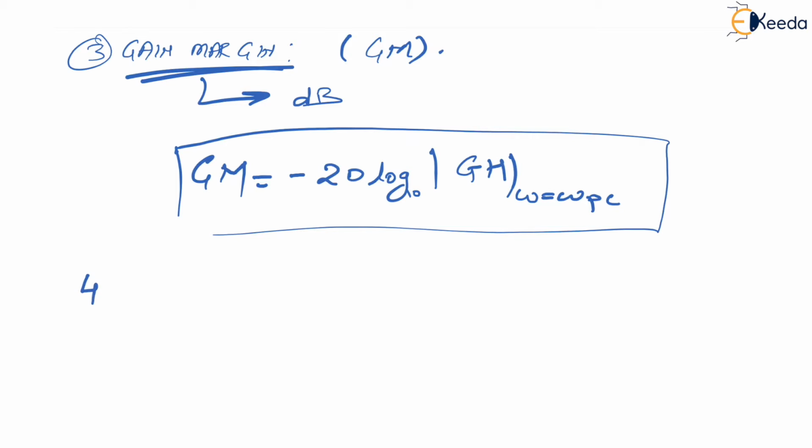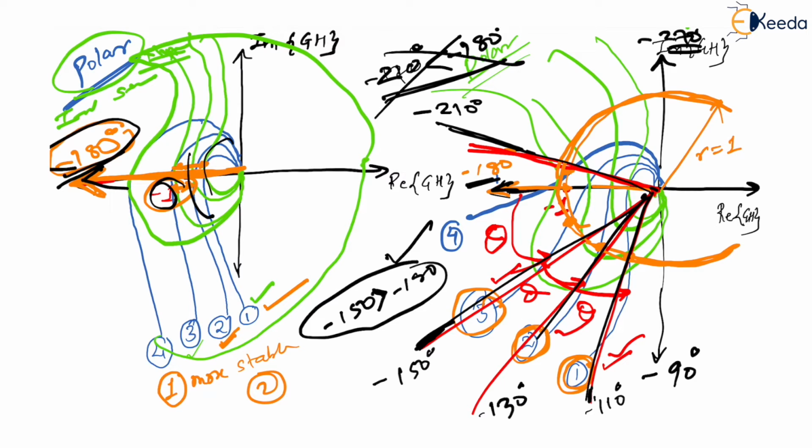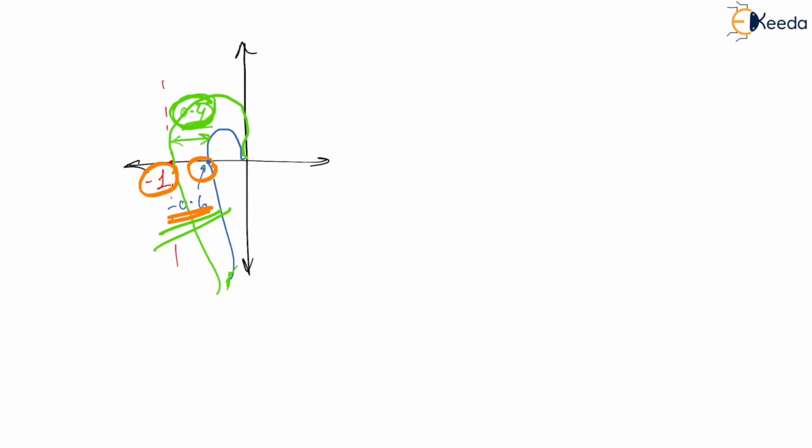Now, if you think of phase margin, what is phase margin? We saw the stability things just now. See here, between minus 180 degrees, let me consider minus 150 degrees. Then you still have a margin of 30 degrees, right? I mean to say, if I give 30 degrees more to this one, then also it will become minus 180 degrees. Getting my point? So this is the margin. Similarly, this 0.4 which is there is nothing but the gain margin.